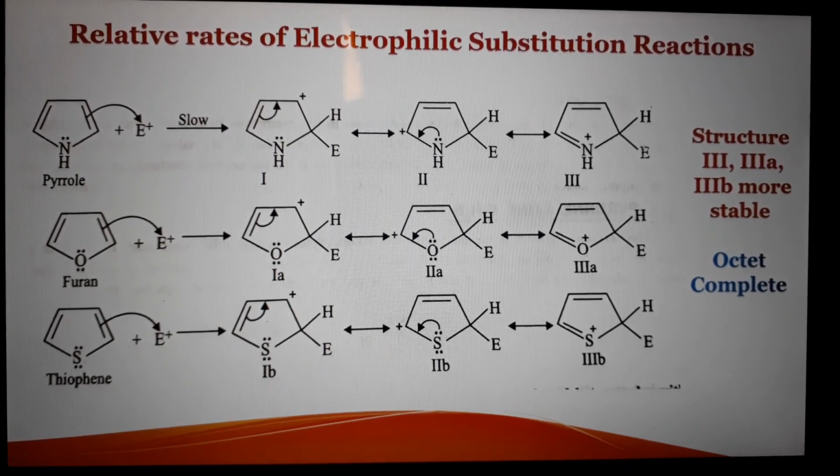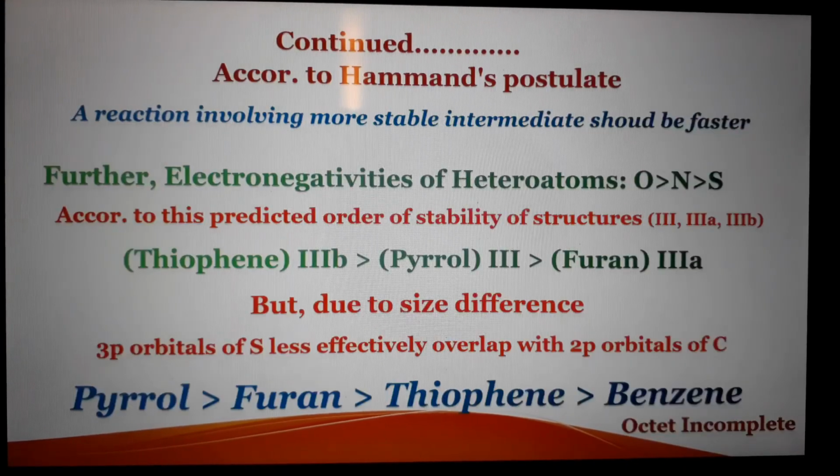In each case, when the carbocation forms, it is a resonance hybrid of three structures, and out of structures 1 to 3, structure 3 in case of pyrrole, structure 3a in case of furan and structure 3b in case of thiophene is more stable because each structure has a complete octet. Each atom in this structure has 8 electrons in its valence shell.